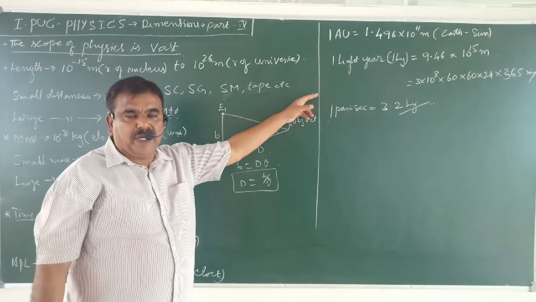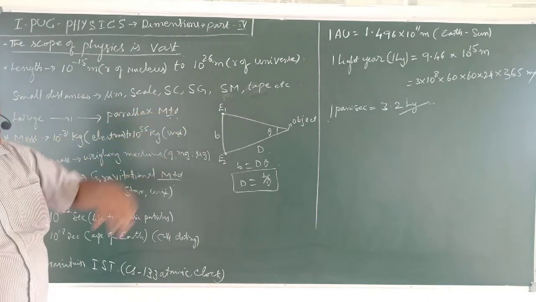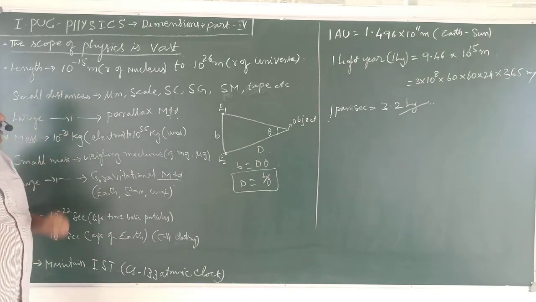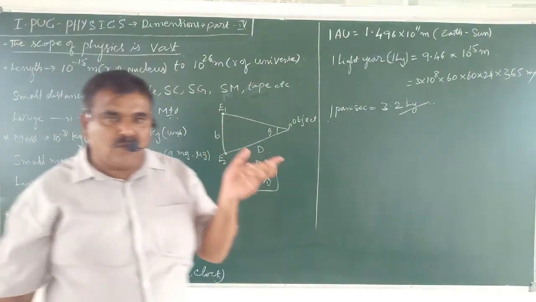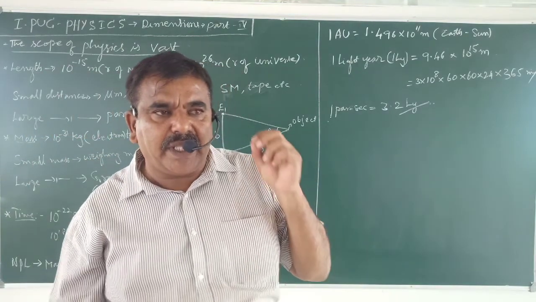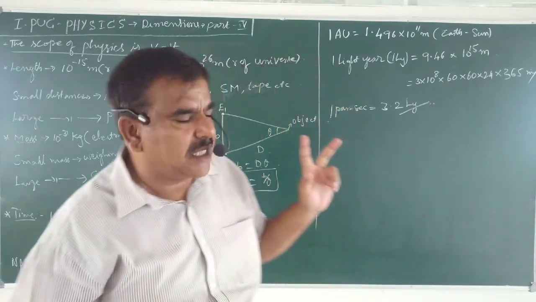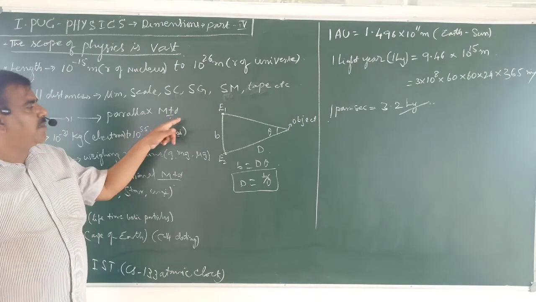So even kilometers are measured using these things, these small terrestrial distances. Large distances, something like the distance between Earth and Moon, Earth and Sun, the distance between the stars, are measured by the parallax method.